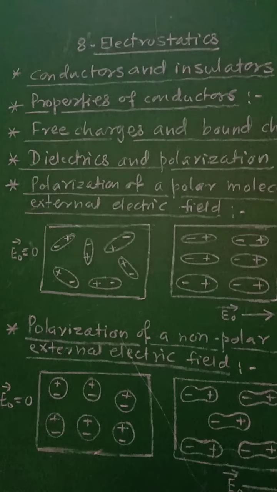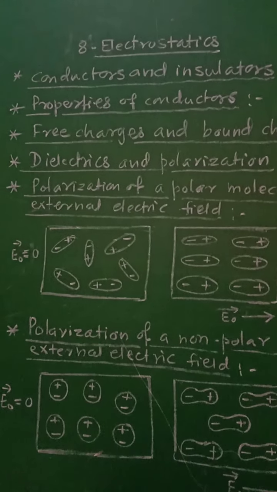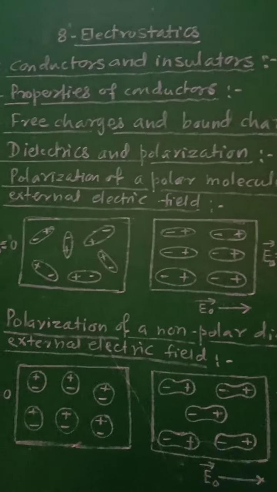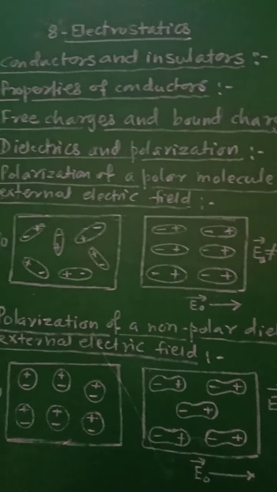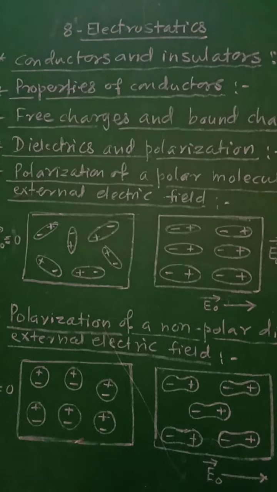Class 12th, Subject Physics, 8th chapter Electrostatics. From this chapter, let us see the conductors and insulators. So, the conductors are the materials or the substances which allow the electricity to flow through them. This is because they contain a large number of free charge carriers, that is free electrons.